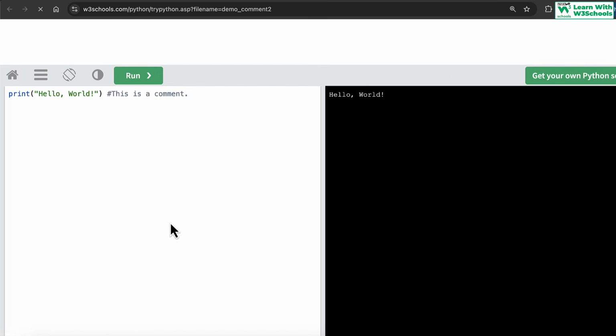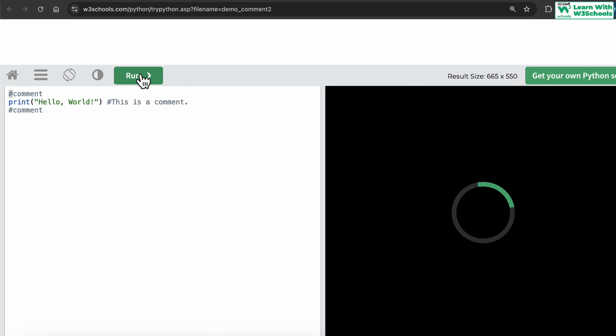Remember, what this basically means is that anything after the hash will be ignored. So the first line, print hello world, is executed, but when the interpreter reaches this point, it understands, hey, this is a comment, and then it completely ignores it. So you can write a comment before it, in front of it, or after it as well. As long as it's a hash, everything is ignored. You run the code, no problem. It will just use the print statement to print the output. Everything else inside the comments is completely ignored.